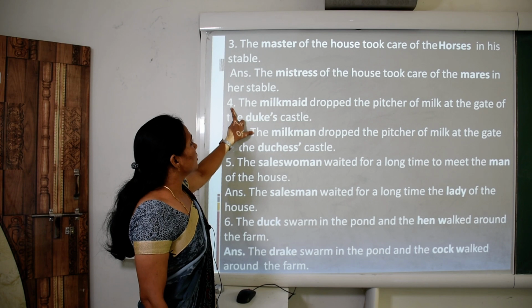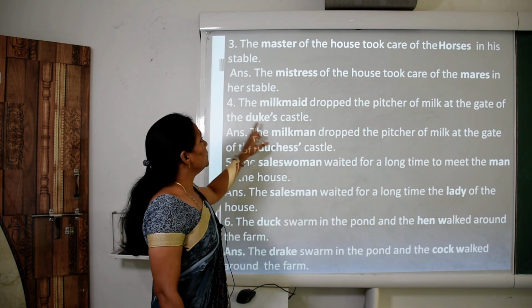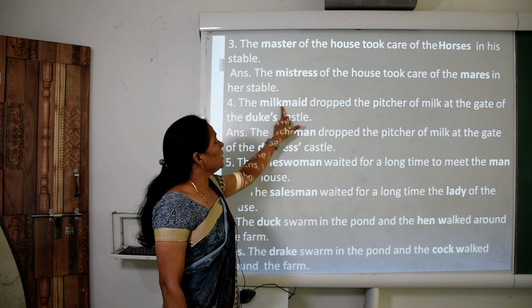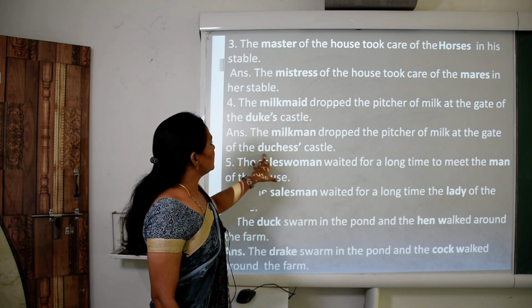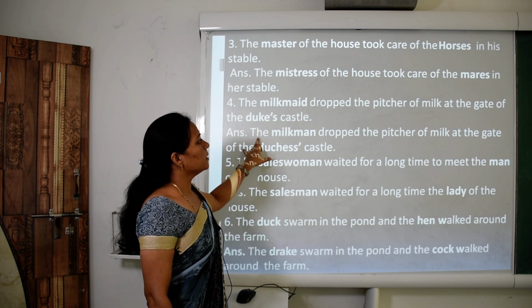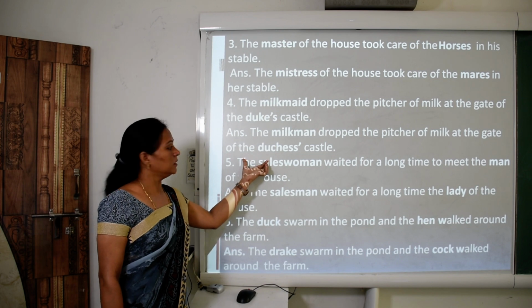Next number, fourth number, the milkmaid dropped the pitcher of milk at the gate of the duke's castle. So children, milkmaid changes to milkman and duke changes to duchess. So the answer is: the milkman dropped the pitcher of milk at the gate of the duchess's castle.